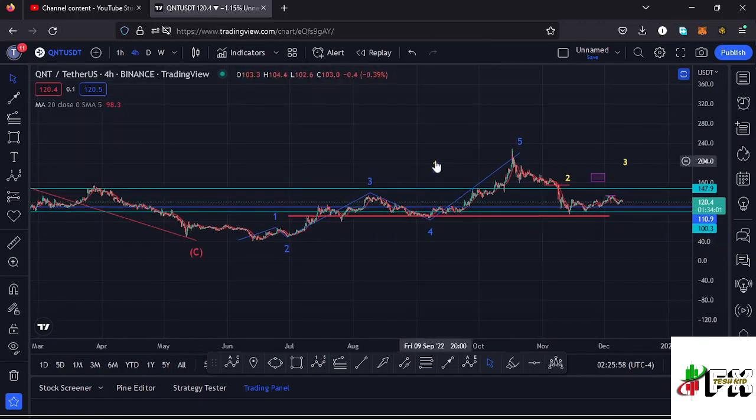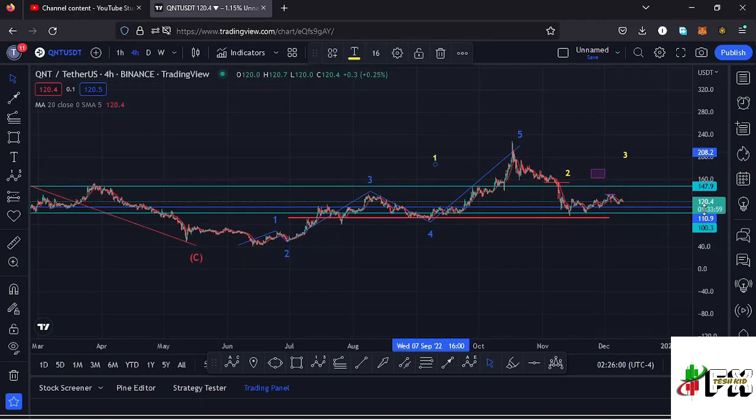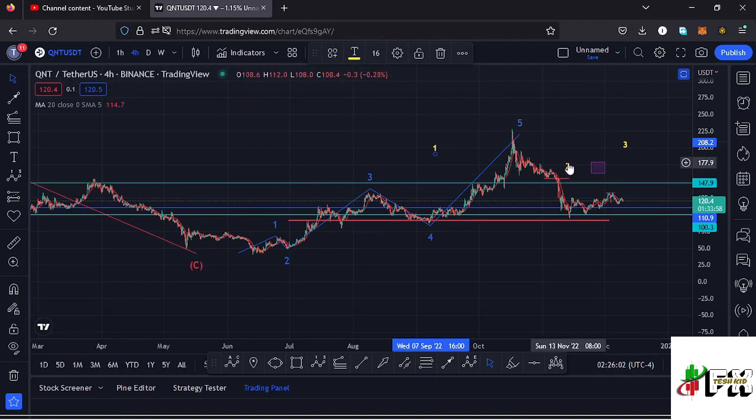seeing the formation of a higher Elliott wave count 1, what we expect is the formation of a higher Elliott wave count 2, which I believe we have been seeing over here, and there are chances that we might have made our low in the formation of that higher Elliott wave count 2 at around the $94.4 mark, and there are chances that we might have started that movement to the upper side in the formation of that higher Elliott